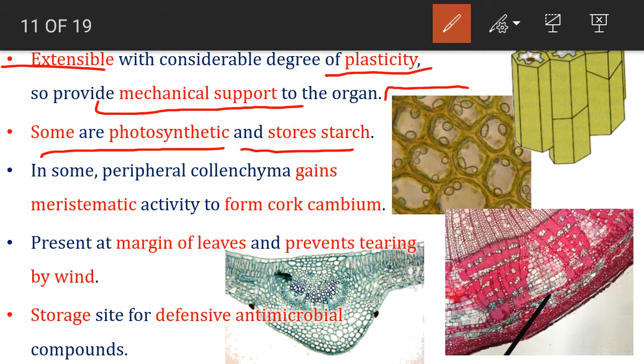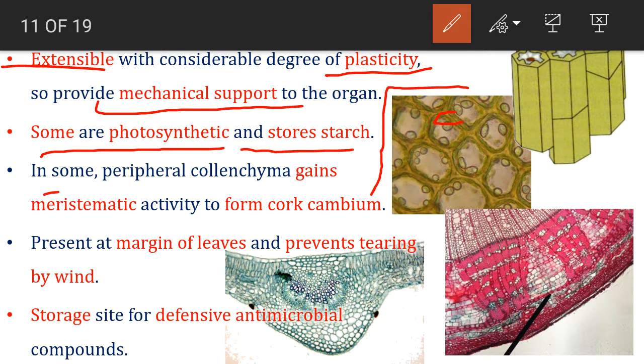You can see here the collenchyma cell, where the cell wall is showing thickening at various locations, and they contain small spherical bodies, which are nothing but chloroplasts. As it is photosynthetic in nature, locally it stores a small amount of starch.